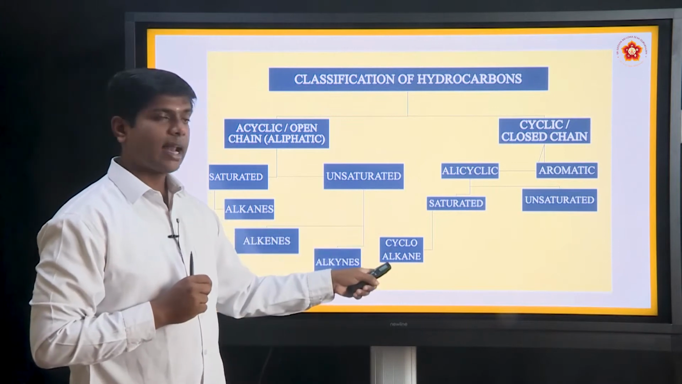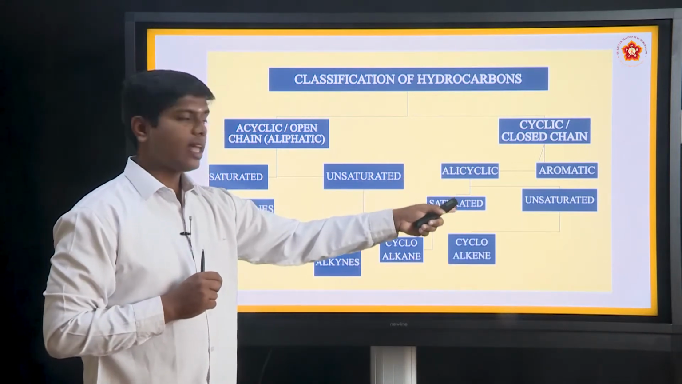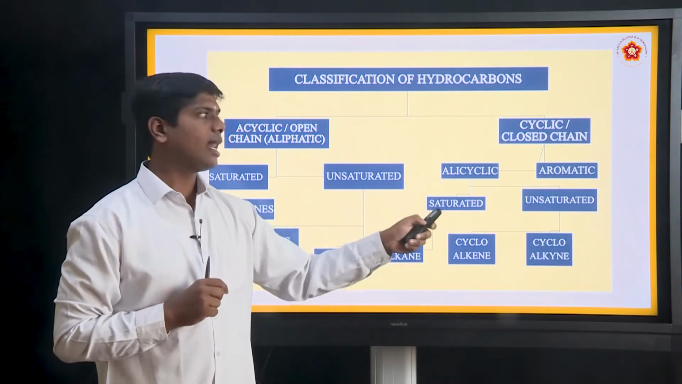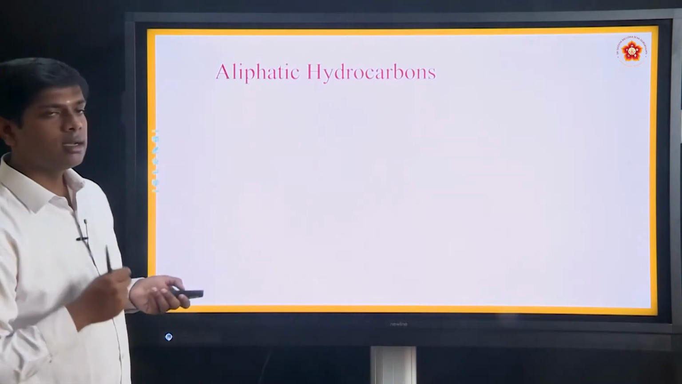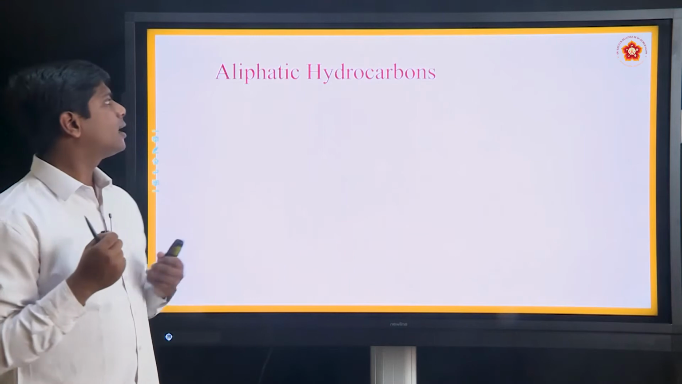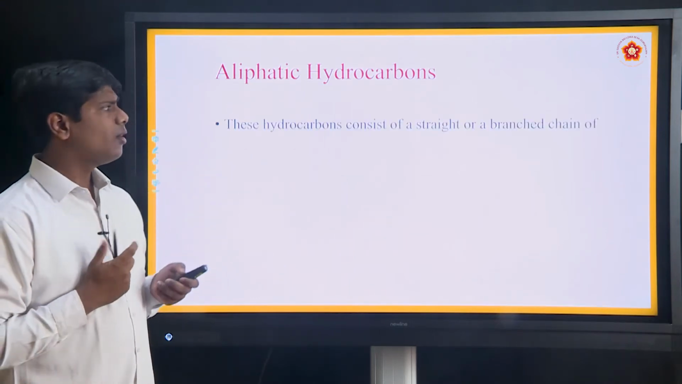Again, saturated ones are classified into cycloalkanes. Unsaturated ones are classified into cycloalkenes and cycloalkynes. These are the classifications of hydrocarbons. Now, what are aliphatic hydrocarbons?